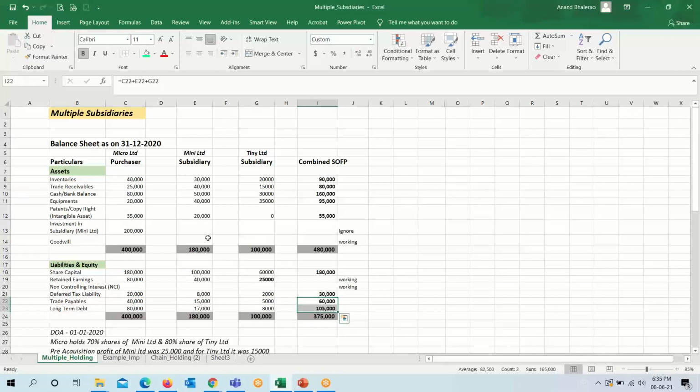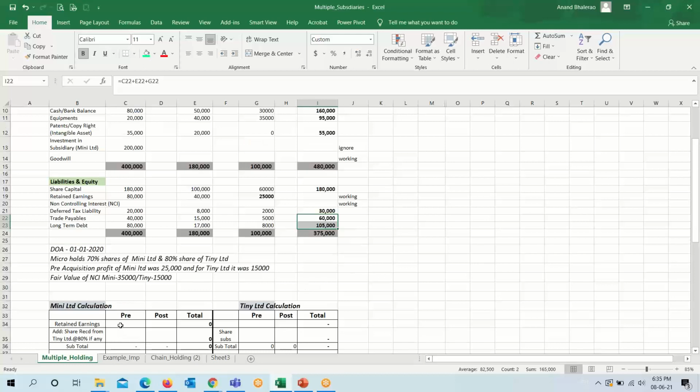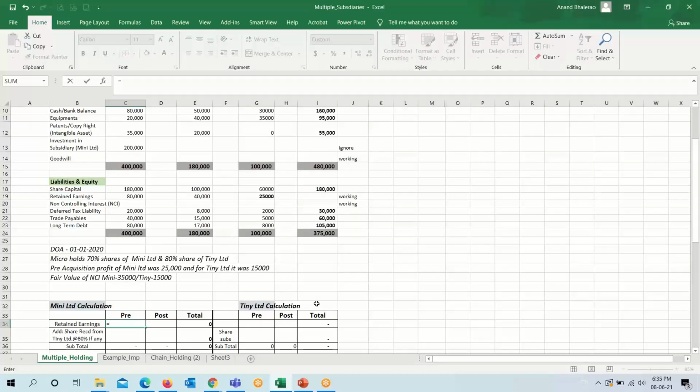So we will first calculate the working of Mini and Tiny Limited individually. So pre and post information is there. So we will write the pre-acquisition of Mini Limited, it is 25,000, and for Tiny it is 15,000.